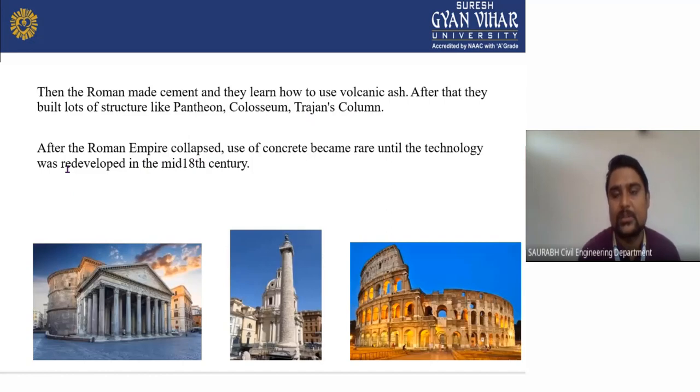After the Roman Empire collapsed, use of concrete became rare until this technology. So now you can understand how old the use of concrete is.